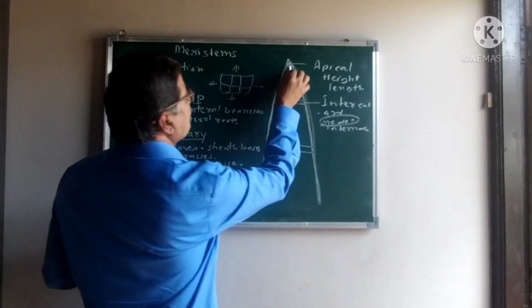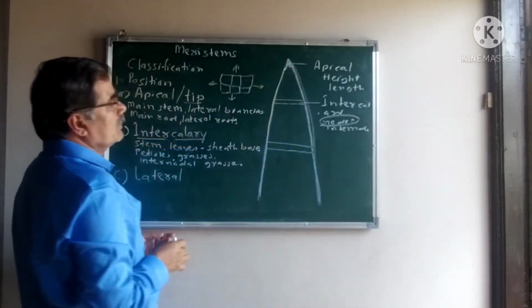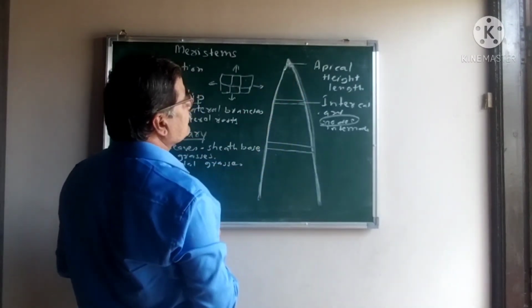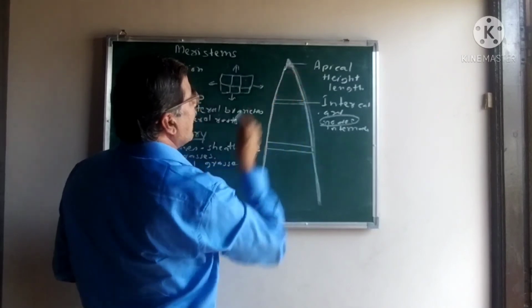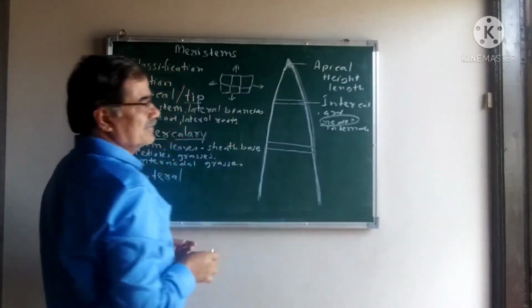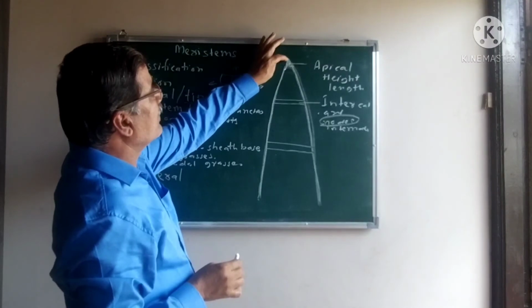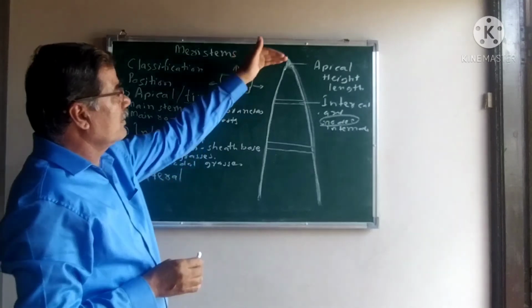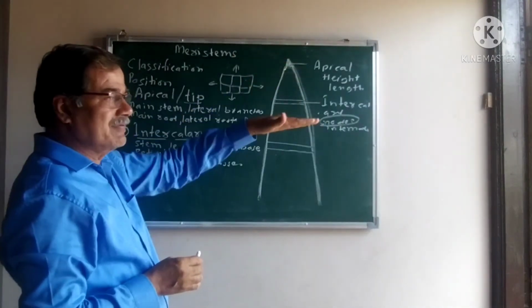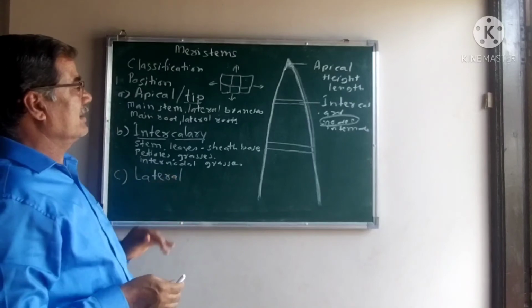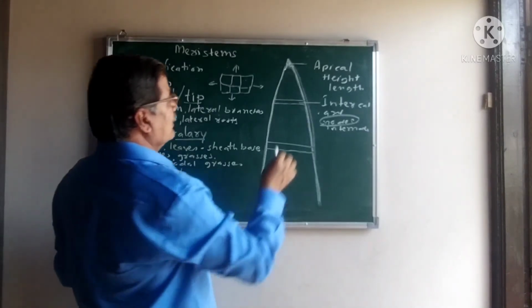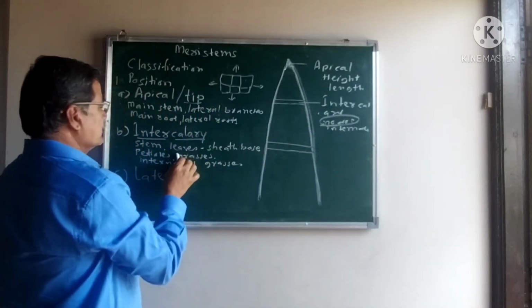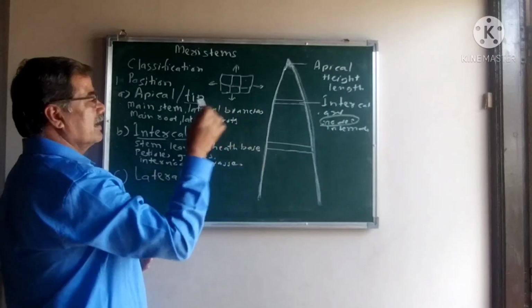Means, as we said, after the development of the tissue in the apical meristems, the derivatives present in the apical meristems further give rise to permanent tissue. Means the apical meristems are temporary. After a few developments take place, they develop into mature and permanent size. Therefore, the length or height of the plant body and the nodal regions are the functions of the intercalary meristems.